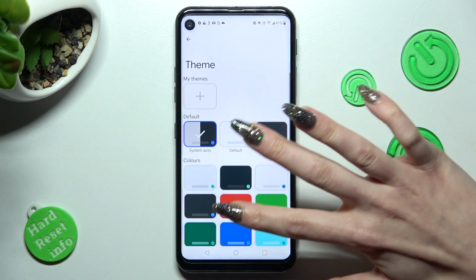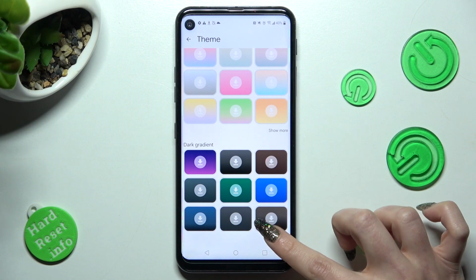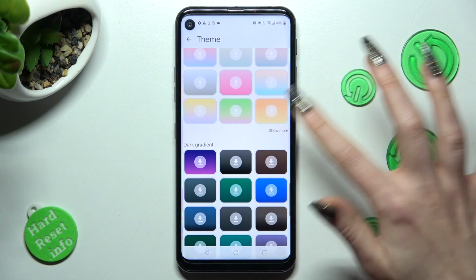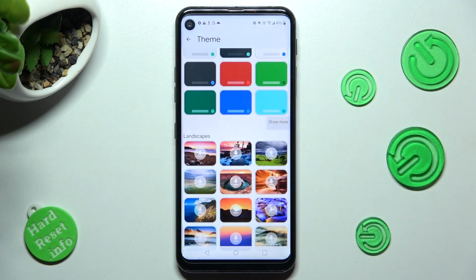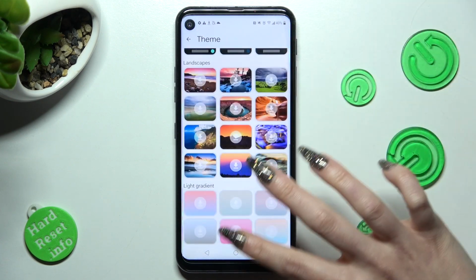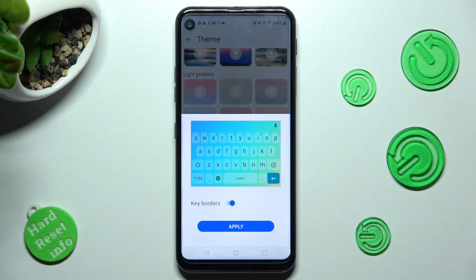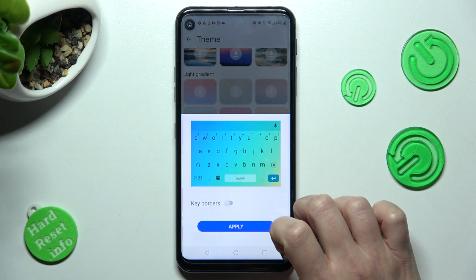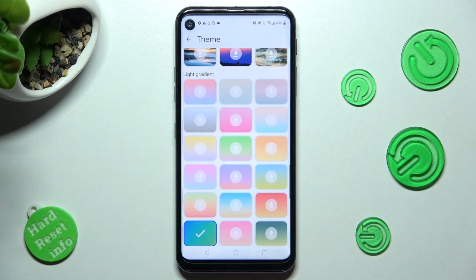Over here you can scroll all the way down and click on Show More at the bottom right corners to see all available themes. Now click on the best one for you, in my case this one. Manage key borders thanks to this switcher and finally hit Apply.